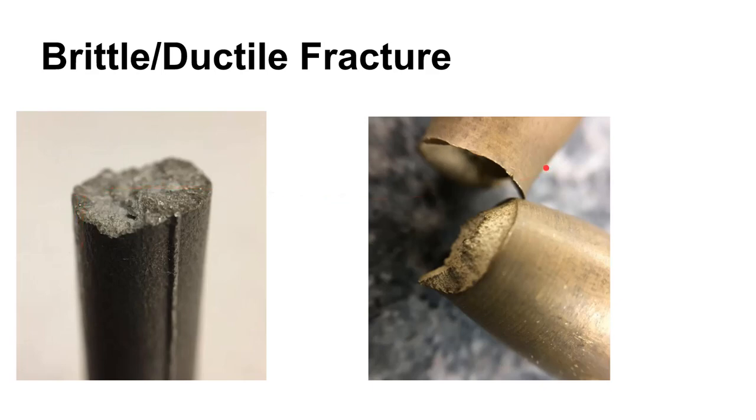On the other hand, this is a ductile fracture. You can see that this part has been necked in. You see the reduction in the cross-sectional area, and you'll also see what's called a cup and cone fracture. Here, this is making sort of a cone shape on the end of this part of the specimen, and the other side makes a cup shape. So this cup and cone fracture is typical in a ductile material. And seeing this reduction in cross-sectional area is a good indication of the ductility of a material.